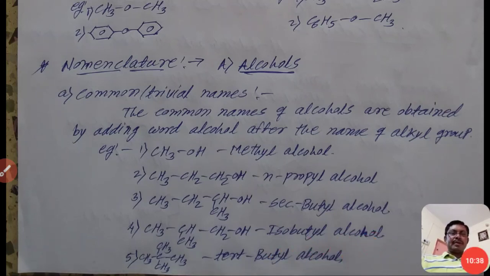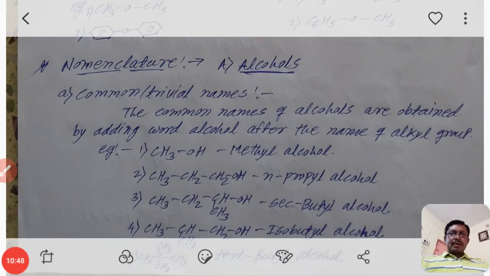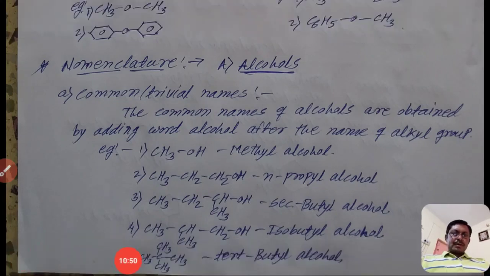And the next example, the hydroxyl group. Here the hydroxyl group is missing, so consider one hydroxyl group in place of that CH3. When the hydroxyl group is directly attached to a tertiary carbon atom, then that molecule is tertiary butyl alcohol. Tertiary butyl alcohol.